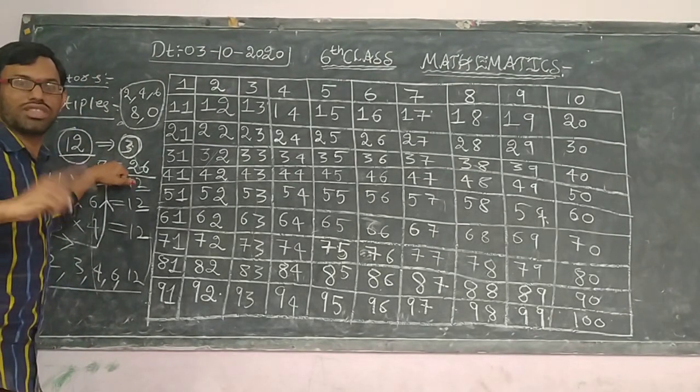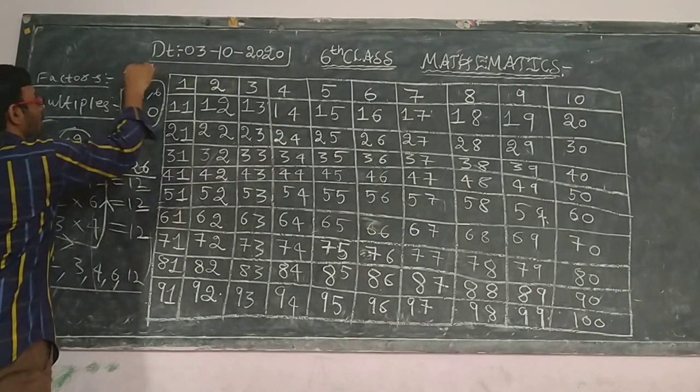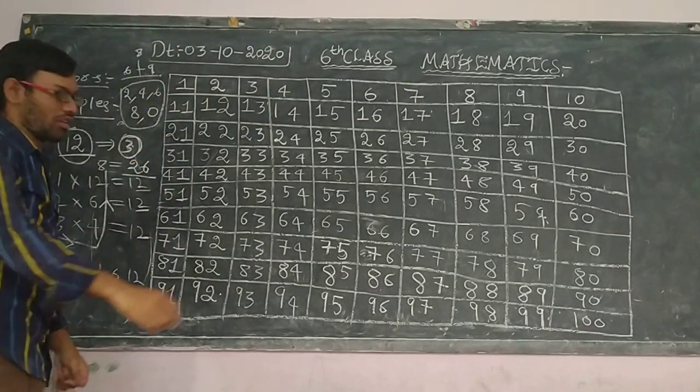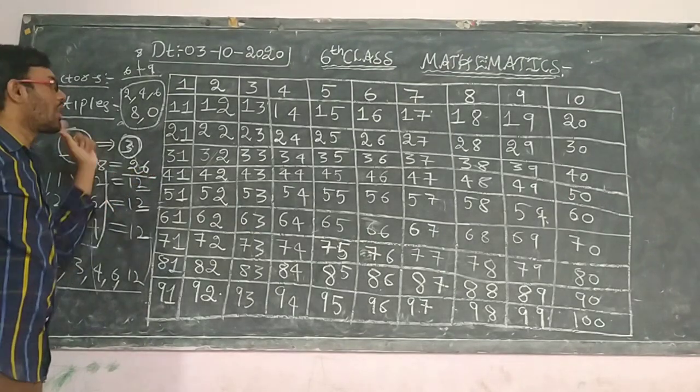3 twos are 6, 3 threes are 9. So 8 is in between 6 and 9. Is it right? So 8 is in between, but not exact. That's why 26 is not divisible by 3. So like that we have seen.